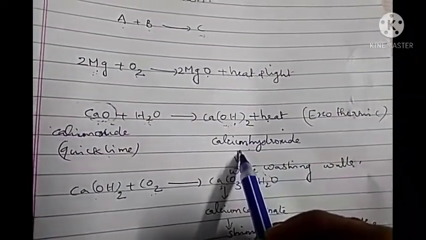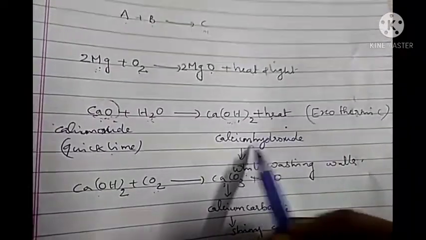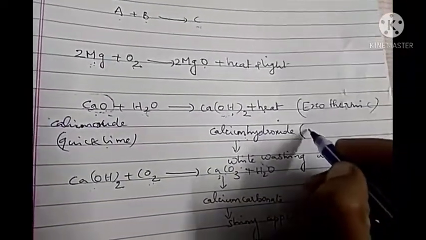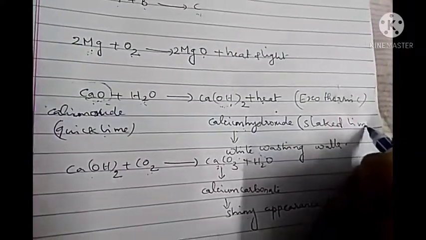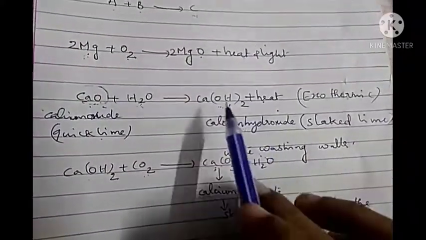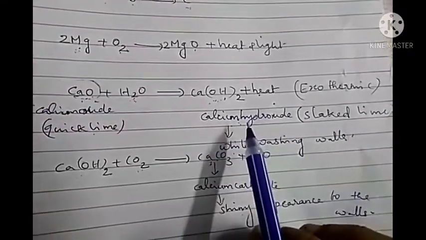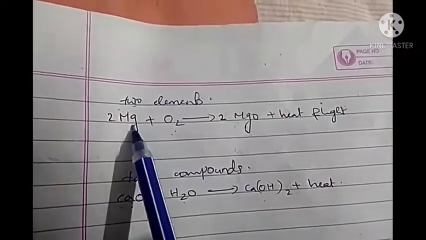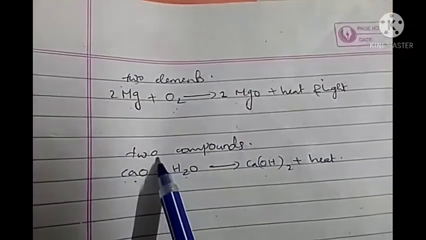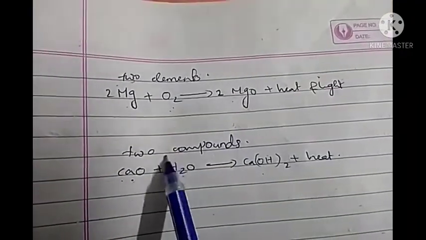Like that, calcium hydroxide also has two names. Its chemical name is calcium hydroxide and commonly it is known as slaked lime. So Ca(OH)2 also has two names, calcium hydroxide and slaked lime. This is the chemical name and this is the common name. So this is a combination reaction between two elements and this is a combination reaction between two compounds.